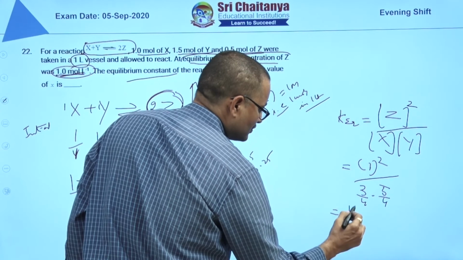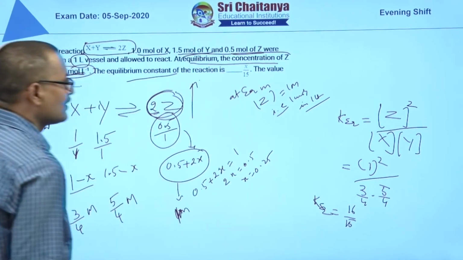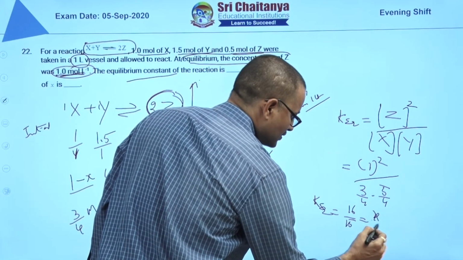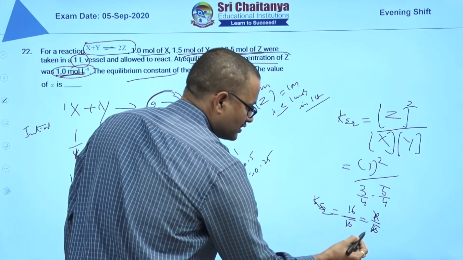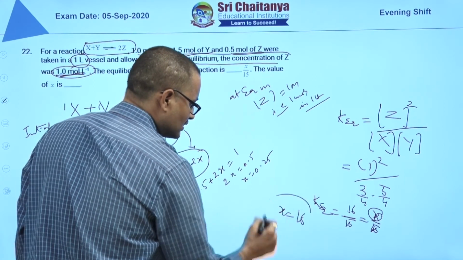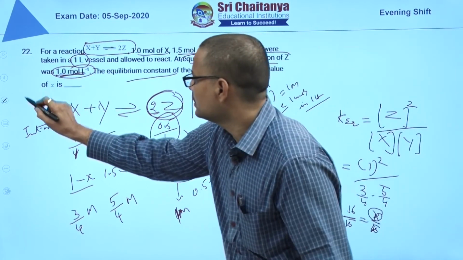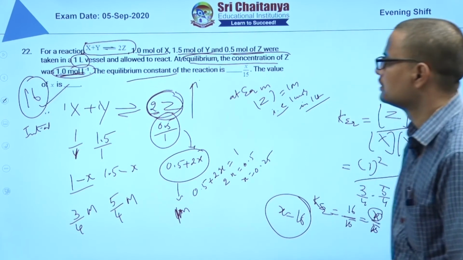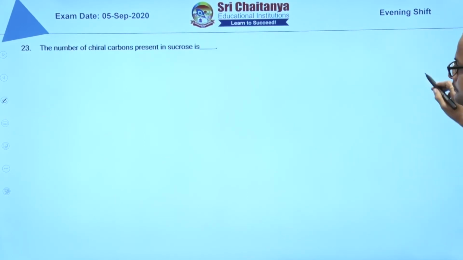That is equal to 16 by 15. This is K equilibrium, which is given as x by 15. So 16 by 15 equals x by 15, which means x is equal to 16. So the answer is 16 for the 22nd question. Okay. Next, the 23rd question.